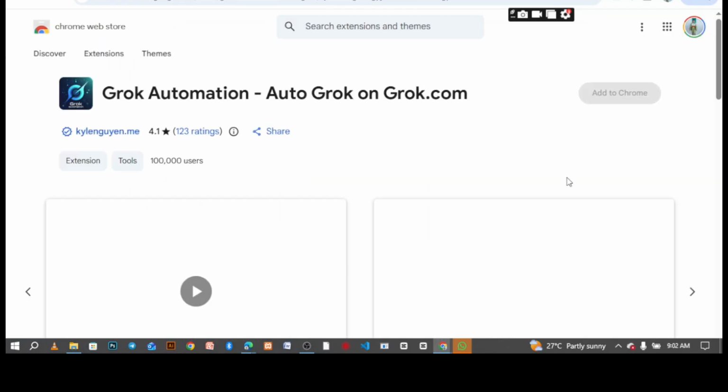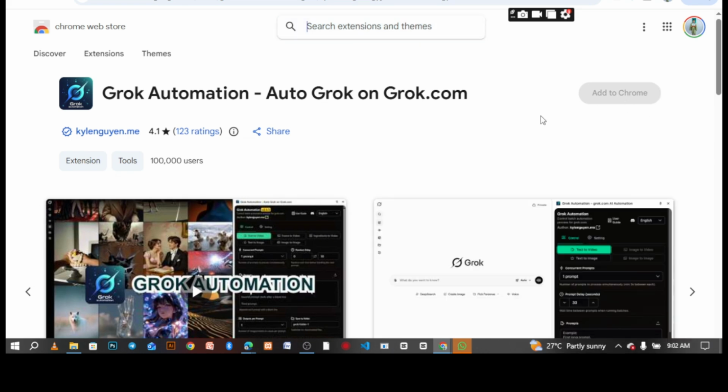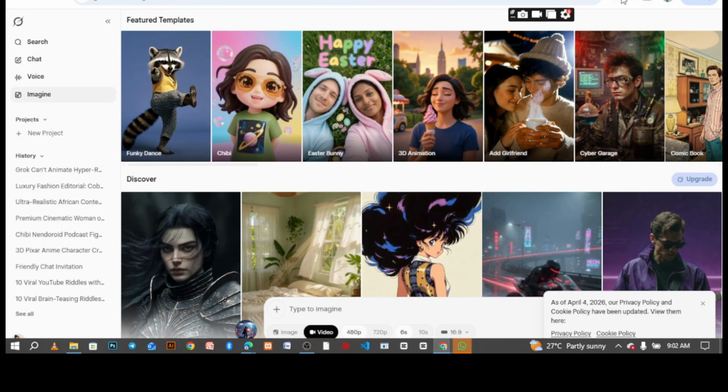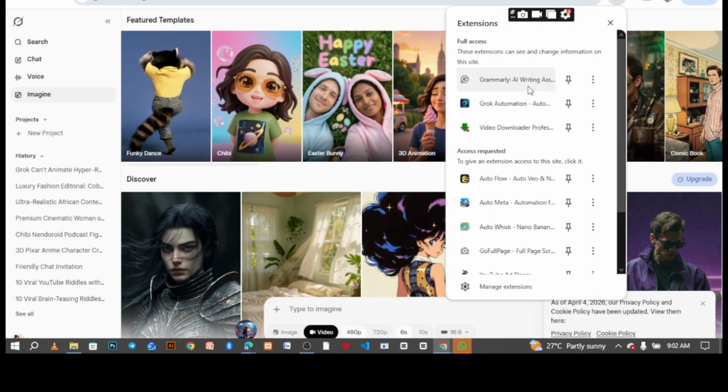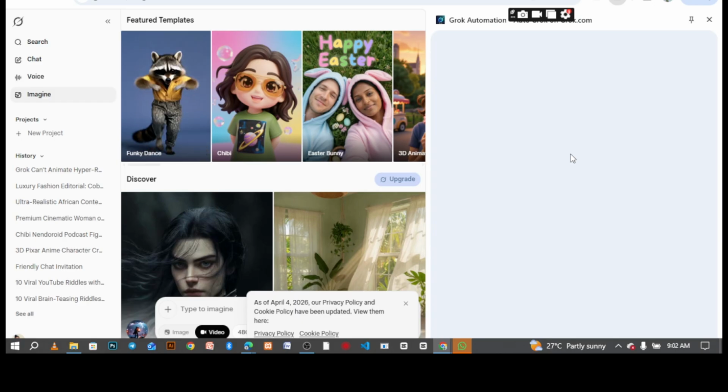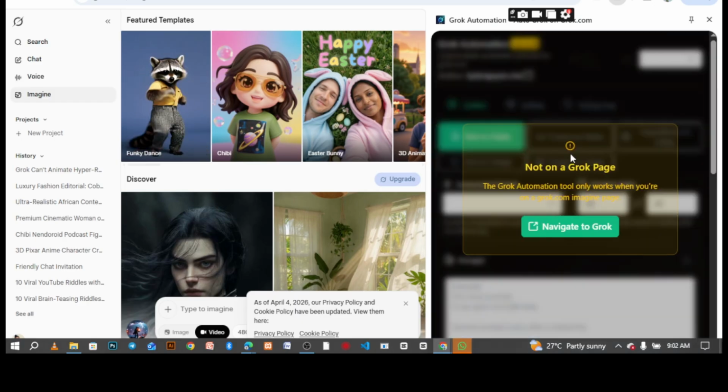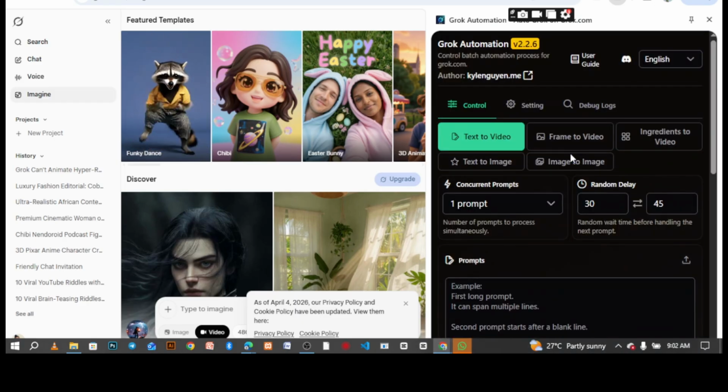And if your phone supports extensions, why not? There are phones that support extensions, so go ahead and open it up, just the same way we added Wix automation AI. Open the extension and you're going to see Add to Chrome if you've not gotten it. Mine is already there, so I see Remove from Chrome. Go ahead and click on extensions and make sure you select the Grok extension.